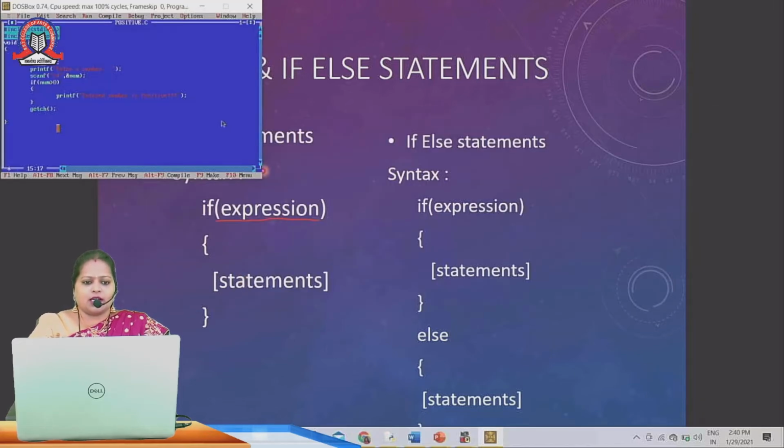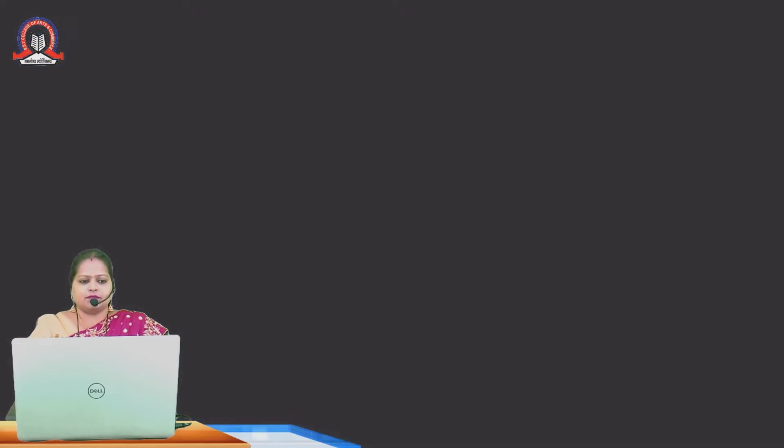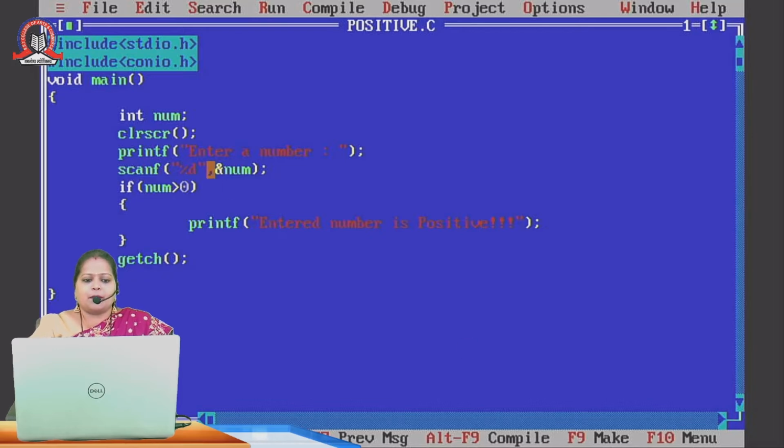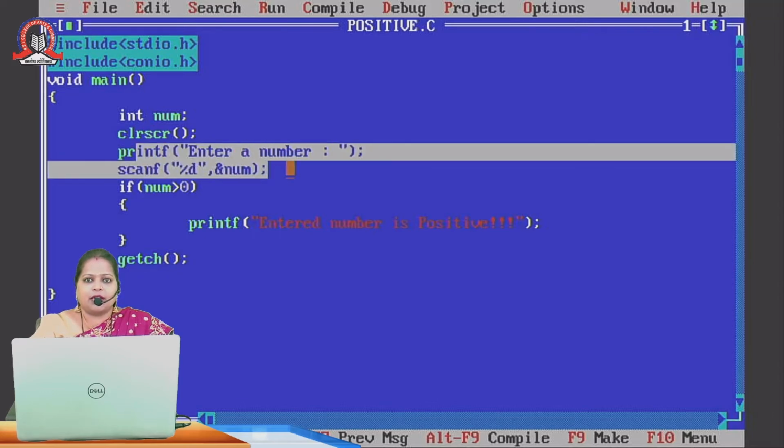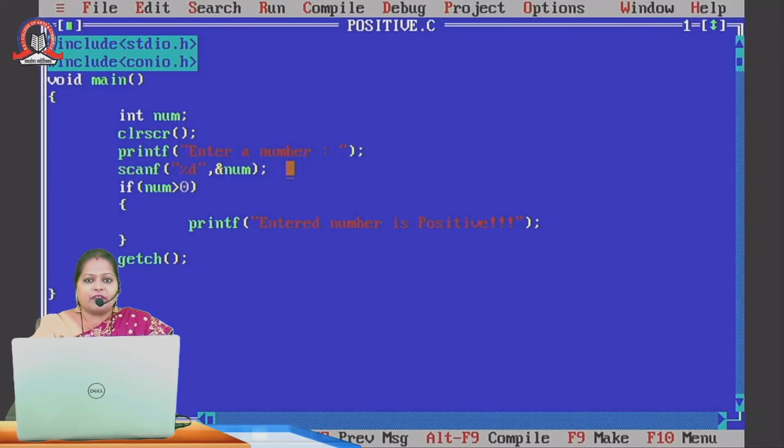So this is our application which I have explained to you in the last lecture. Here is my program. This I have written already. So this is my main function. Execution of program begins with main function. I have declared one variable of integer type, and after that I am asking the user to enter a number which I am going to store in the num variable.